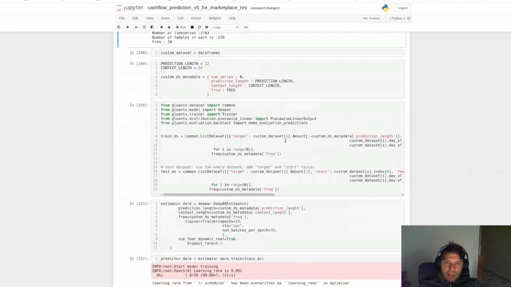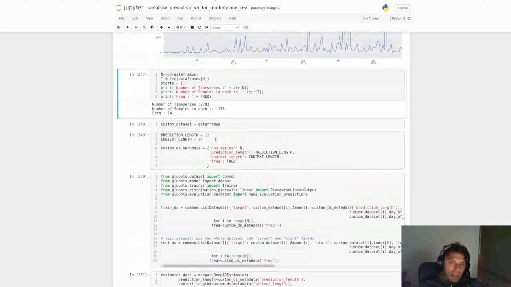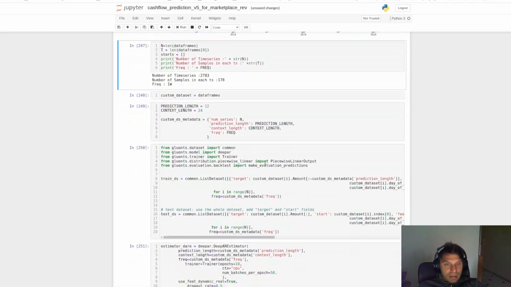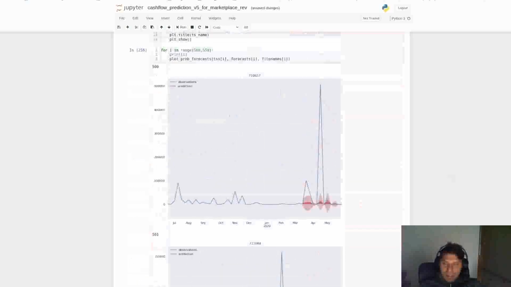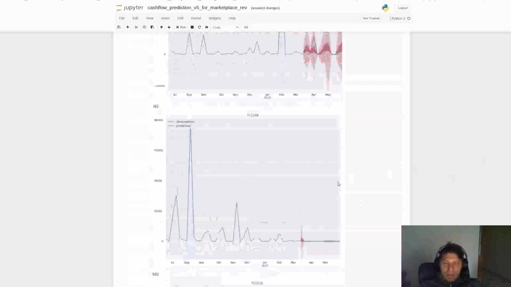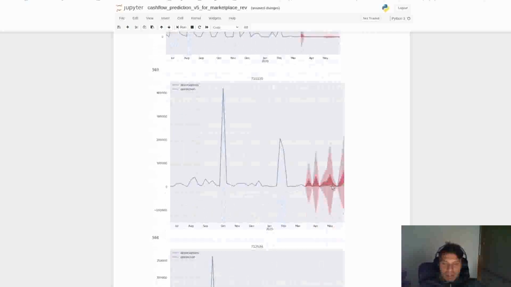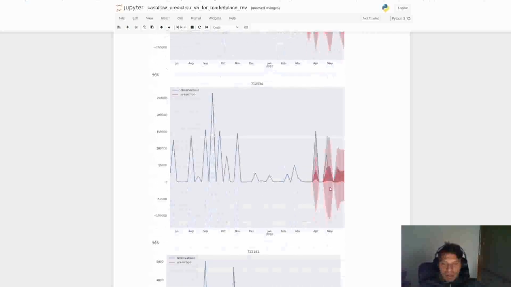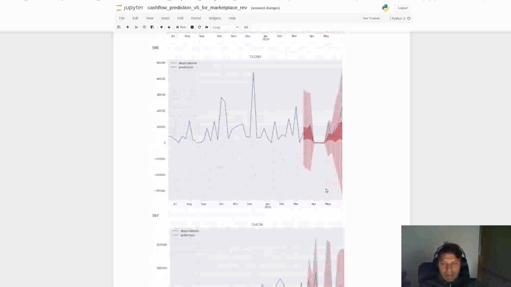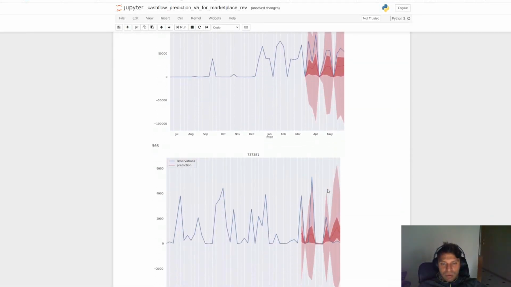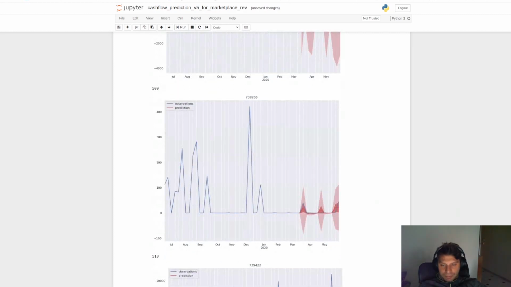But as we can see, the process is the same. The hyperparameters were the same, but the results, as we can see here, seem more clear, and maybe can catch the next transactions in a better way,